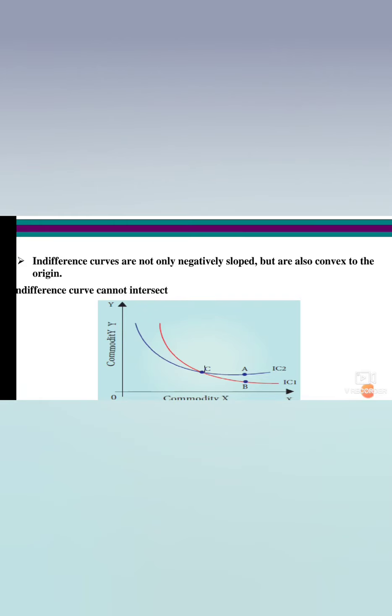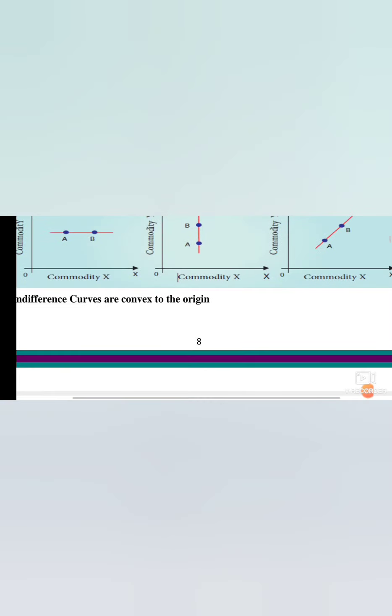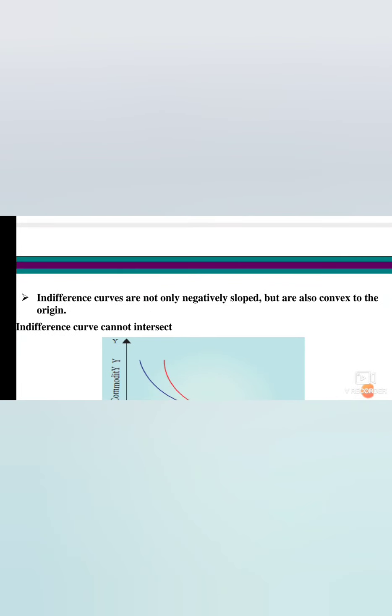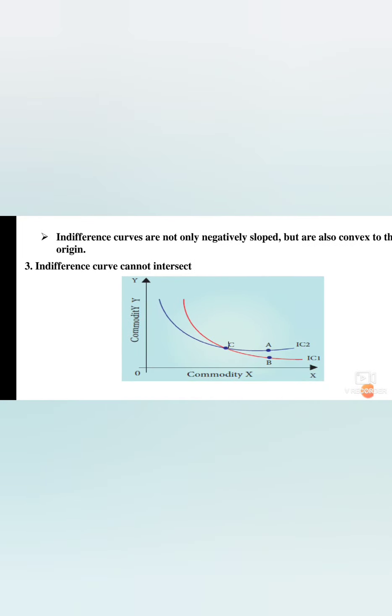So you can see the diagrams for all these indifference curves. First one is for indifference curves are convex to the origin. Next one, you see, indifference curves are not only negatively sloped but also convex to the origin. Indifference curves cannot intersect. You see, it cannot intersect. Indifference curves do not touch the horizontal or vertical axis. So you will see all the diagrams and you will understand the topic.